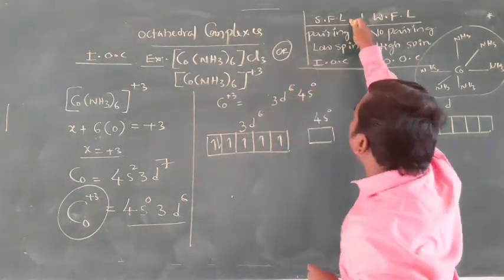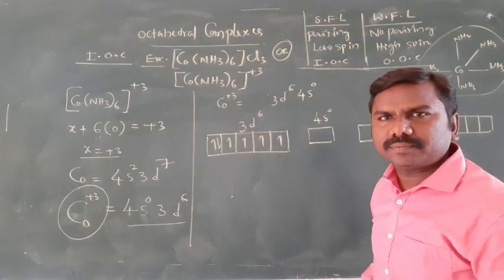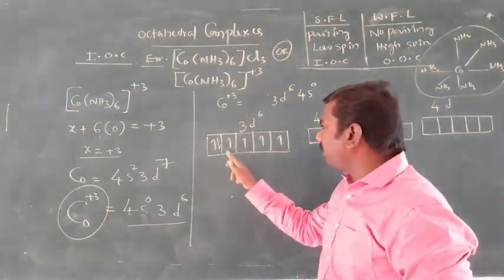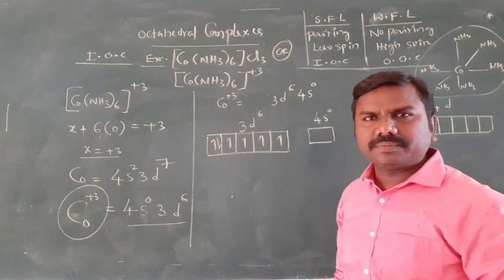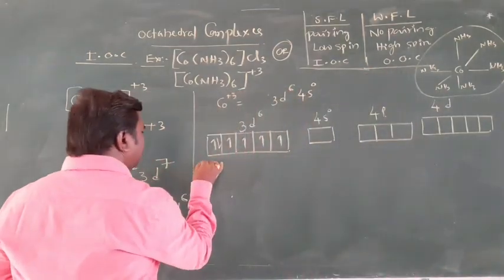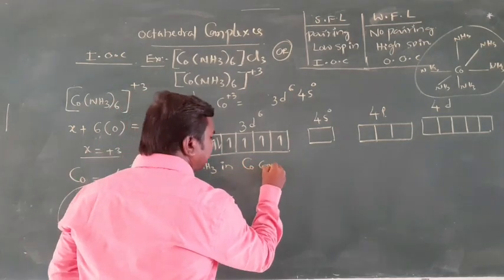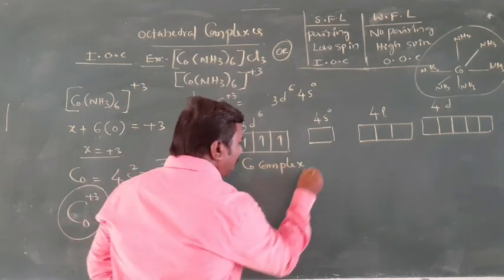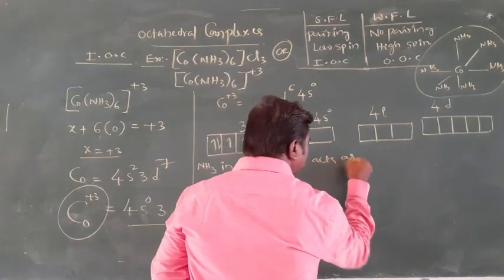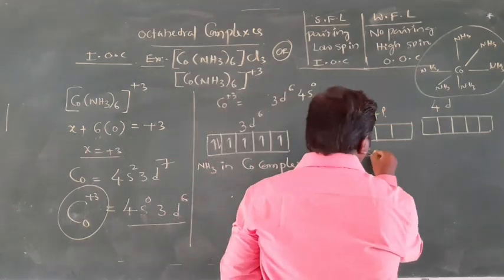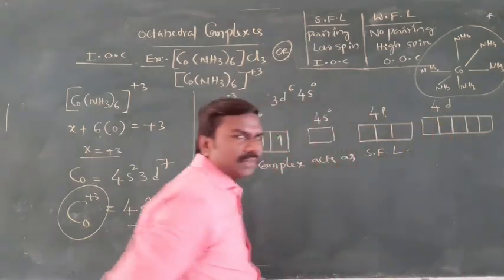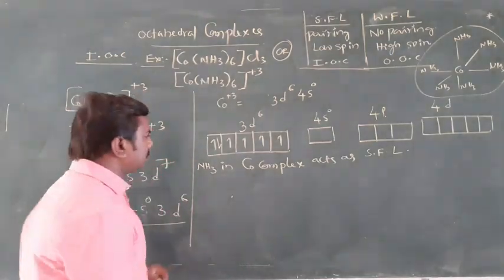But in cobalt complexes, NH3 acts as a strong field ligand. Strong field means pairing starts. This electron jumps here and this electron jumps here. Pairing takes place.